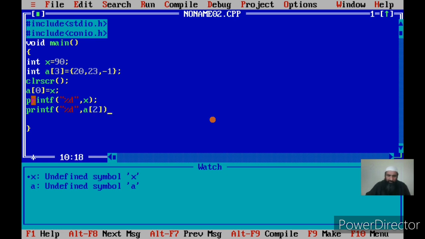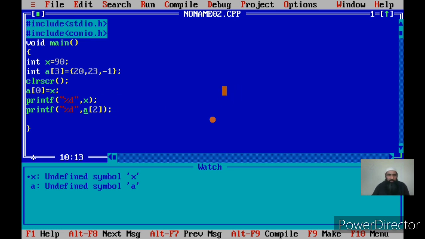The naming convention I have already discussed. The name of the third element will be A of 2, where 2 is the index or subscript. But in the declaration, the number in A of 3 is not a subscript, it's a size. Once we use it outside the declarative statement, it won't be called a size, it will be called an index, that is the element number.